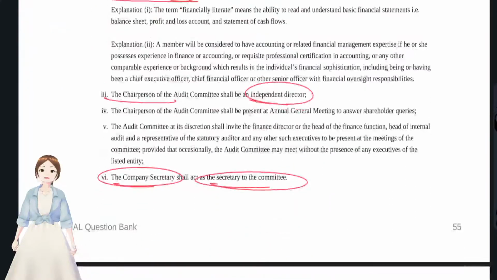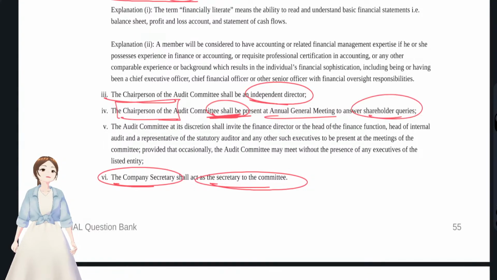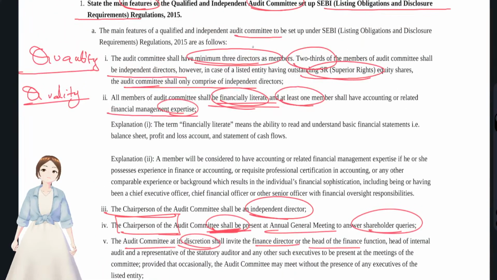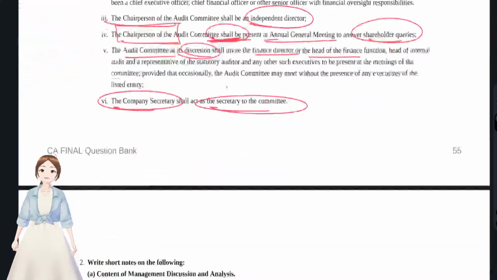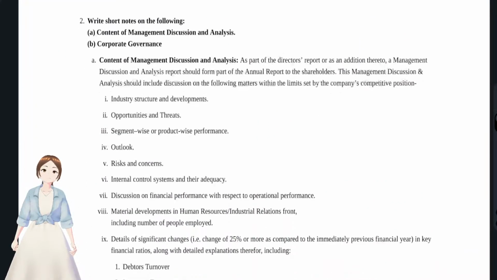Okay, that's it. And the chairperson shall be present at AGM. This is compulsory, it is not discretionary. The chairperson of the audit committee shall be present at AGM to answer the shareholders' queries. Audit committee at its discretion shall invite the financial director or head of finance function if at all, or else it might meet without them also. These were the main features. We have discussed the quantity right from the table, and quality is financial literacy. And that's it with regards to the features of audit committee.